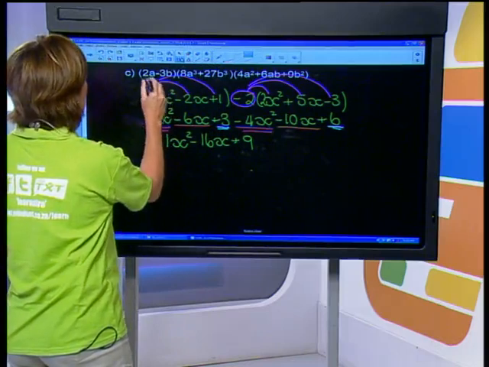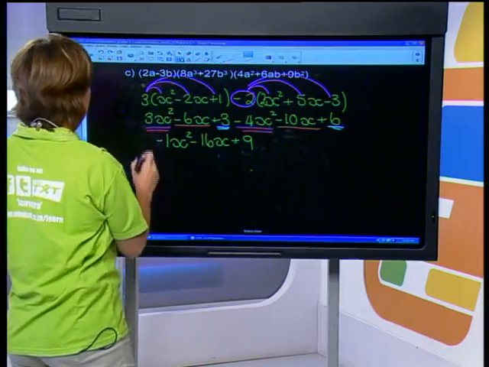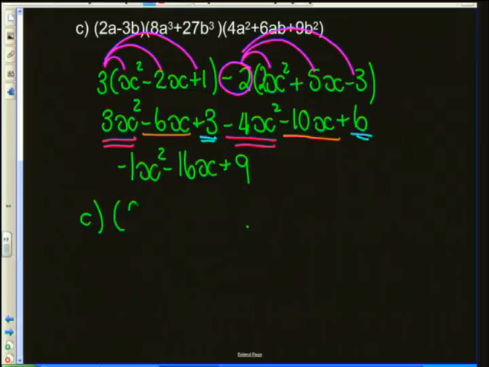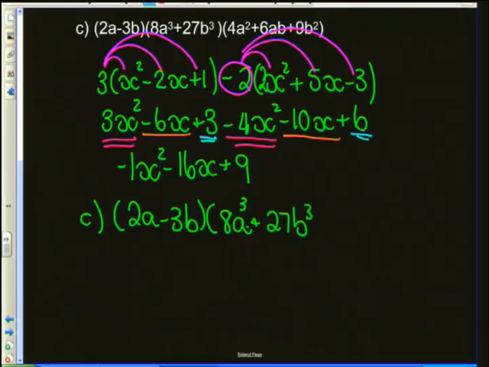Okay, what I want you guys to please look at very carefully is question C. We've got a bracket of 2a minus 3b. I've got a bracket of 8a cubed plus 27b cubed. And 4a squared plus 6ab plus 9b squared.